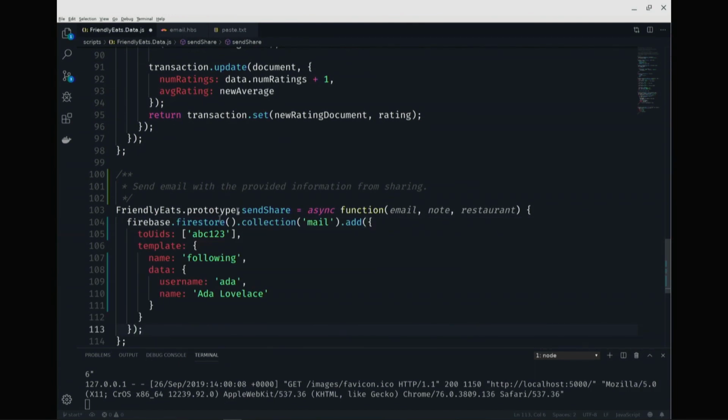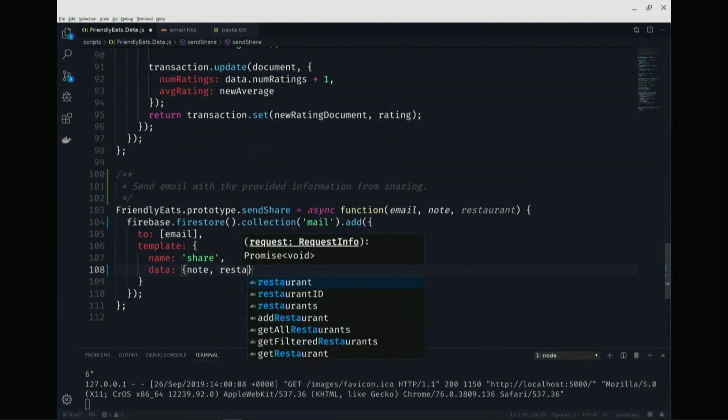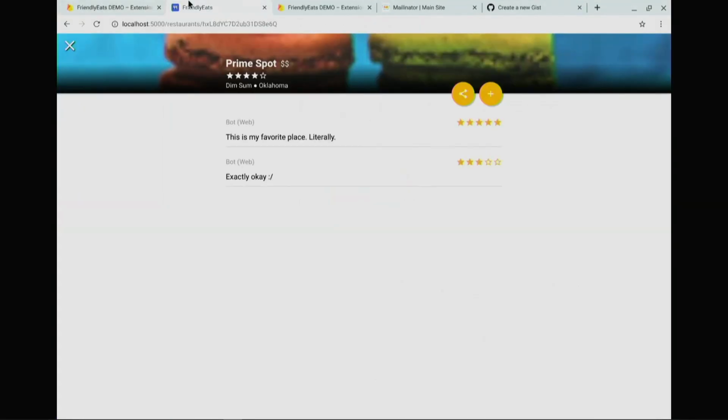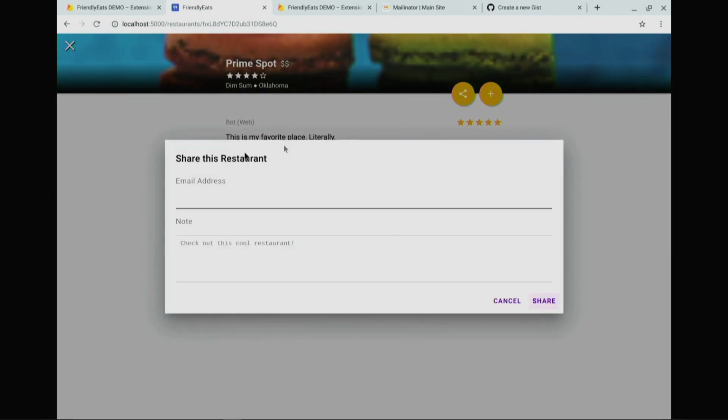And OK, we're not quite done yet. This is sending to a user, but I want to send to an email address instead. So I'll just send that to the email that's passed into this function. We're going to call the template share. And here we're going to have the note and the restaurant information for the recommendation. All right, so I'm going to save that. Going to hit refresh. And we'll try sharing this again.